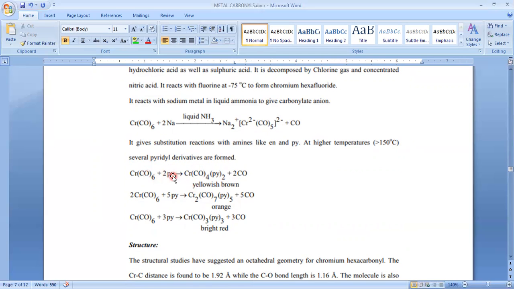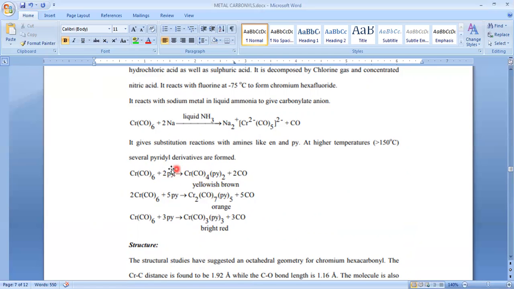But pyridine is an organic compound. If you know the structure of benzene, in that benzene we have six carbon atoms. Pyridine is also similar to benzene, but one of the carbons of benzene is replaced by nitrogen, so that will be pyridine. Okay, so when we vary the concentration of pyridine, it results in different colored compounds.